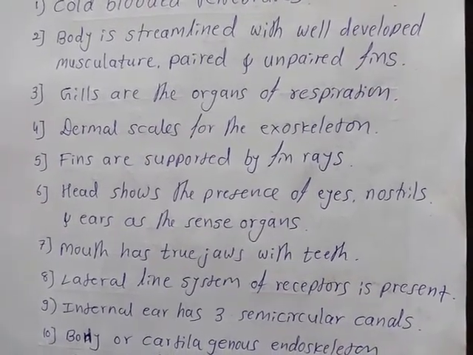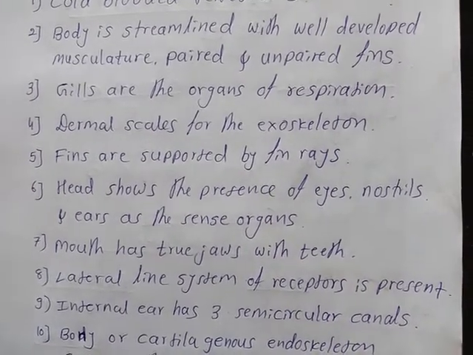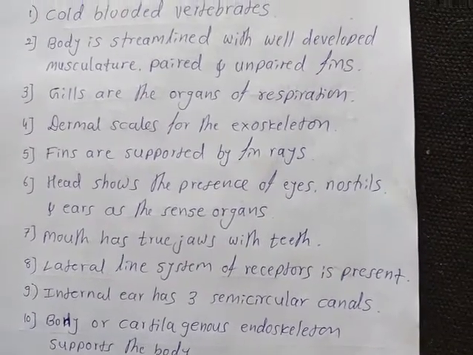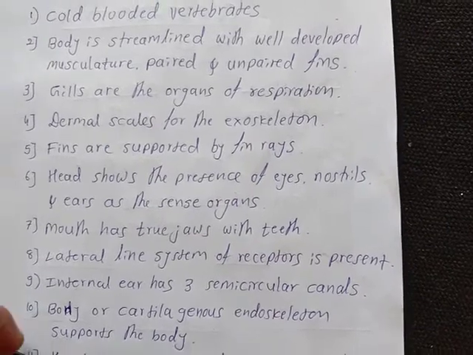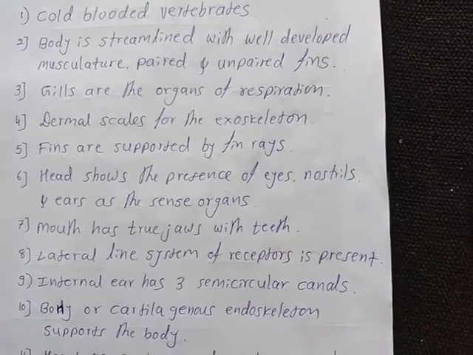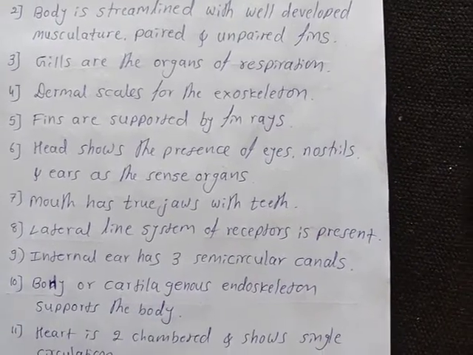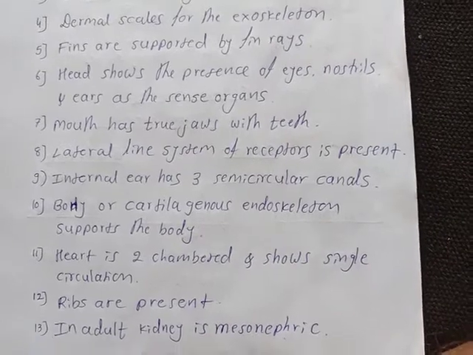Mouth has true jaws with teeth. That means there are two jaws, upper and lower. They are with teeth. Then lateral line system of receptors is present. Internal ear has 3 semicircular canals.